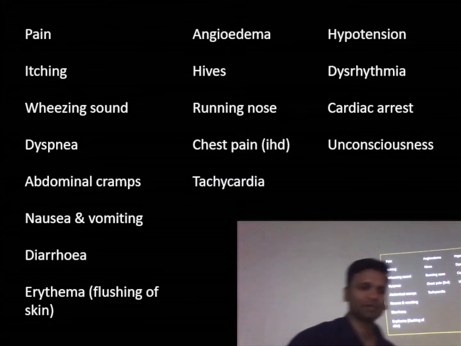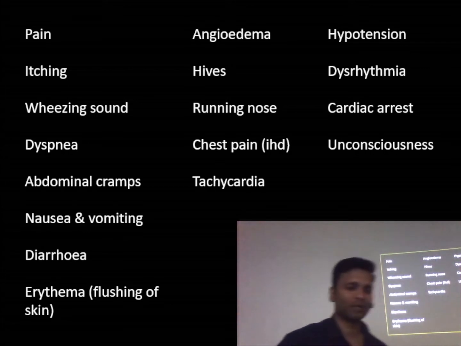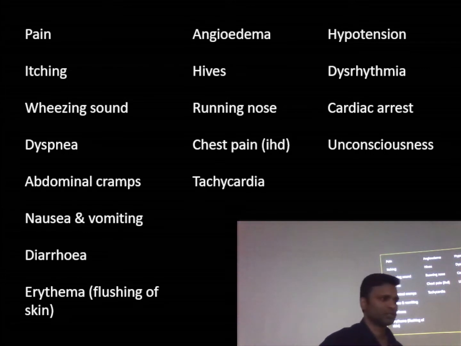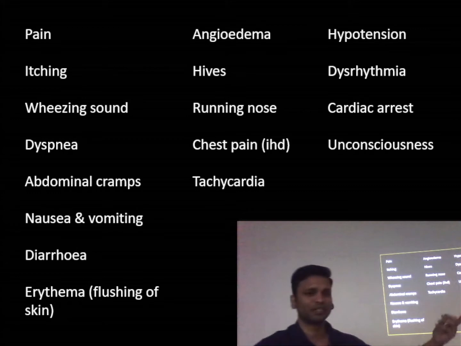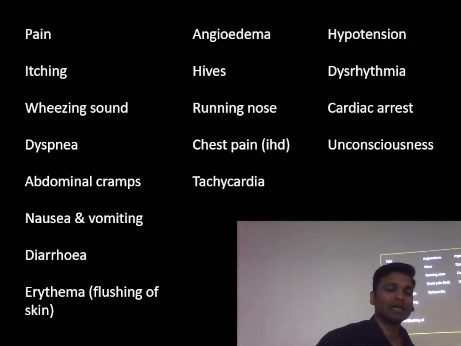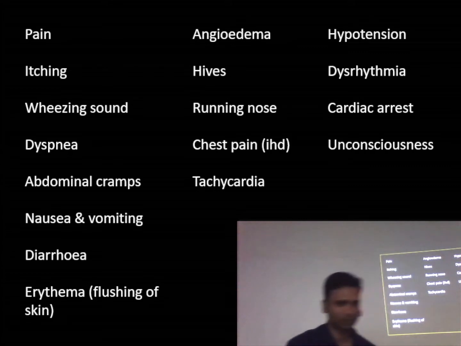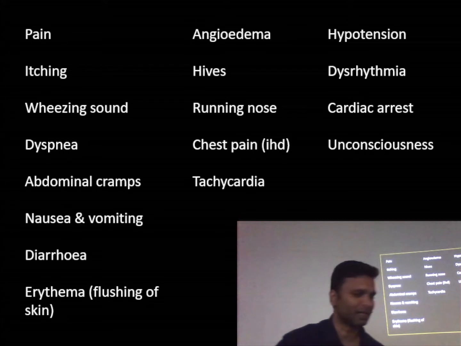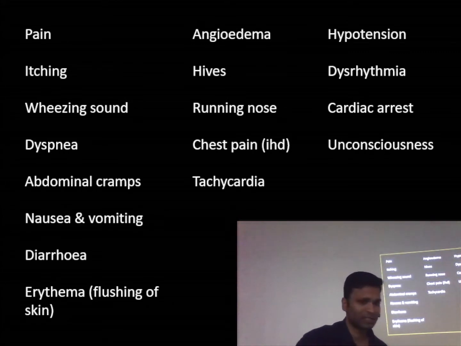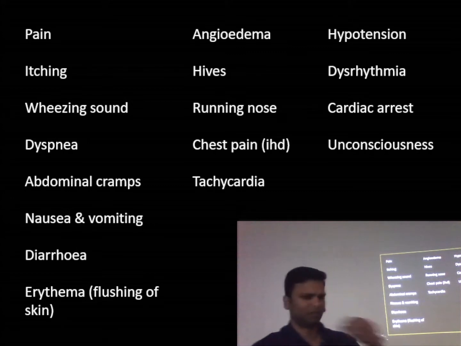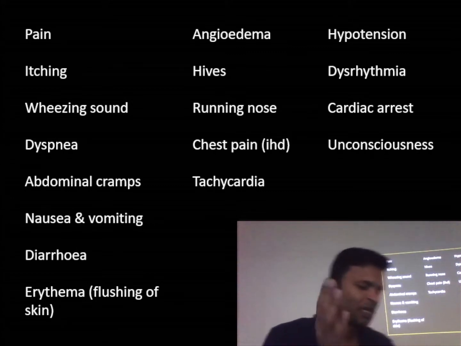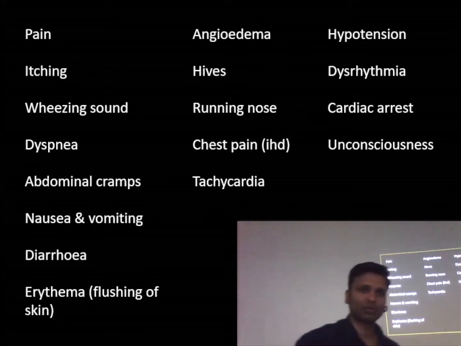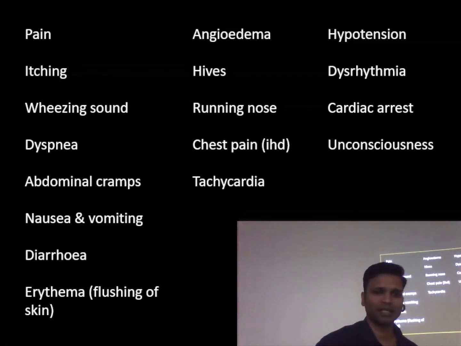Pain and itching are because of the nerve endings. Wheezing sound and dyspnea are because of bronchospasm of the bronchioles and increased mucus secretion. Abdominal cramps lead to nausea and vomiting. Abdominal cramps क्या? Smooth muscle contraction in the GIT, so that leads to nausea, vomiting and diarrhea. And there is a marked vasodilation that will lead to erythema, and sorry, there is increased permeability that leads to angioedema, hives and running nose.